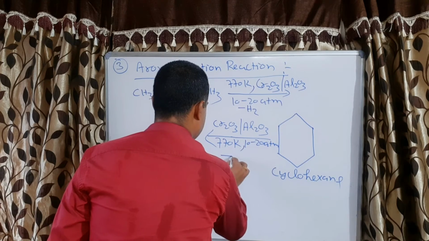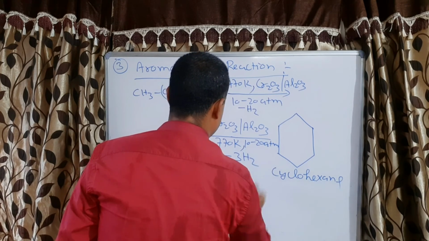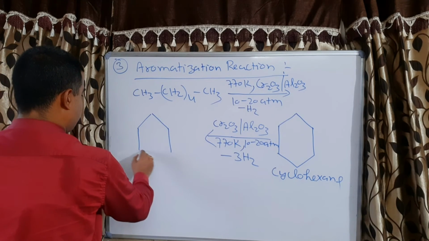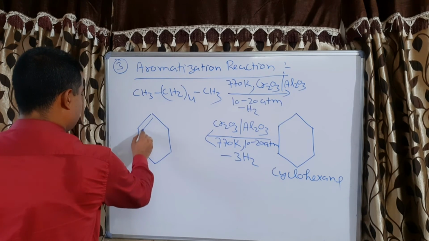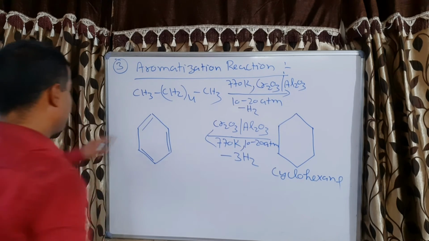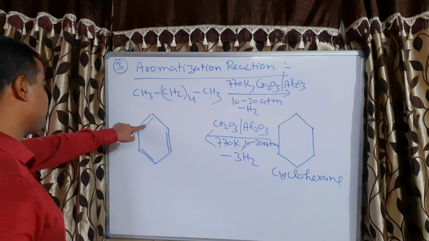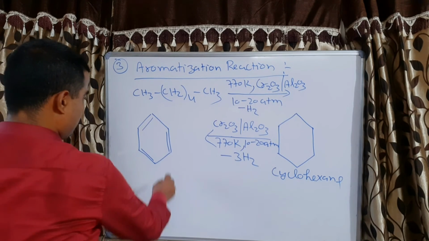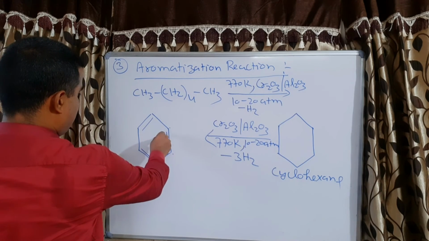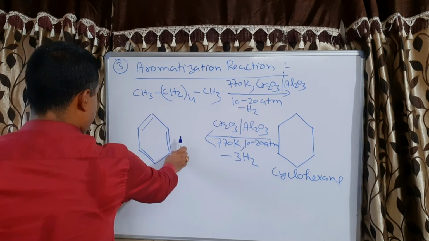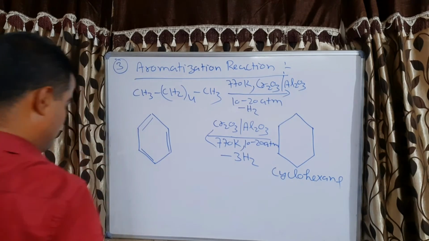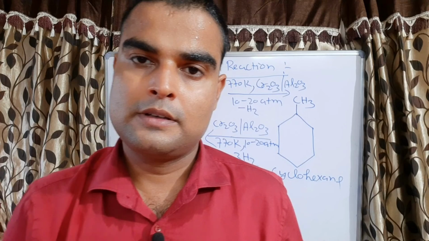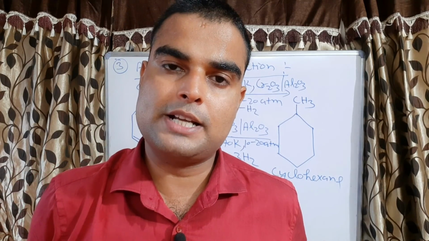Then it will remove 3 hydrogen molecules and convert into benzene, because one hydrogen removed from here, one double bond came, one hydrogen removed here, second double bond came, and one hydrogen removed from here, third double bond came. So minus 3H2. So these are the isomerization reaction, alkylation reaction and aromatization reaction.